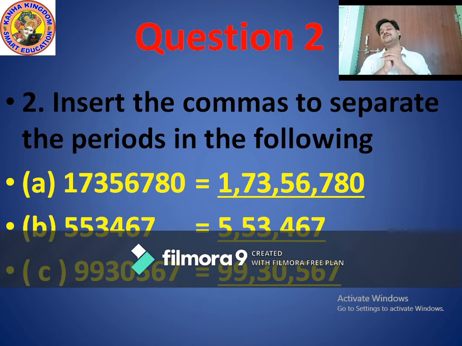So how many digits come in lakhs period? 2, because here are 7 digits. What is the name? 99. So both 99 come in lakhs period. So after 99 put 1 comma. And in thousands period again 2. What are they? 30. Means in thousands period 30 comes, and in ones period 5, 6, 7.